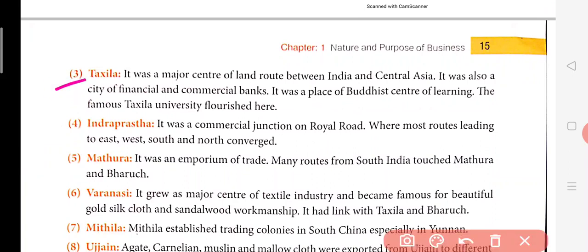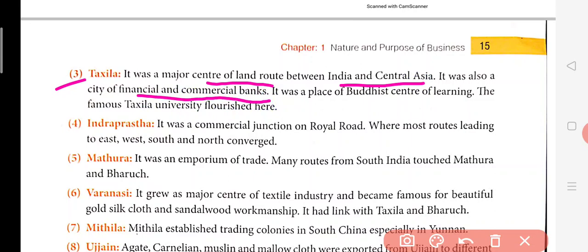Takshila. Takshila was the major center of land connection between India and Central Asia. It was also a city of financial and commercial banks. When commercial activity started happening, automatically the financial and commercial banks began to set up over there.